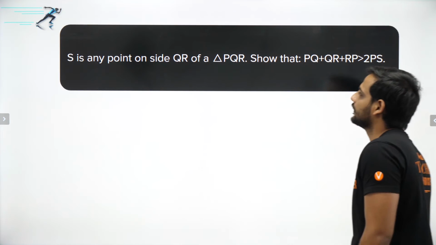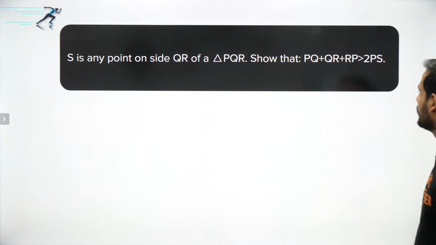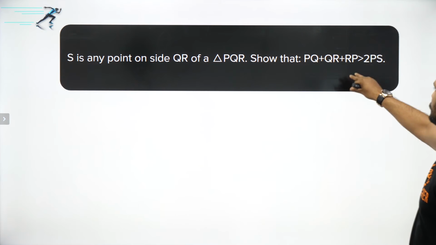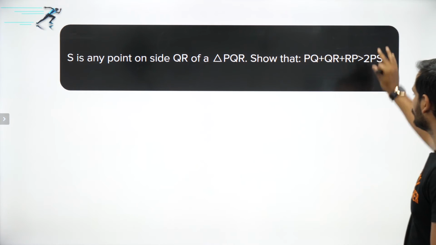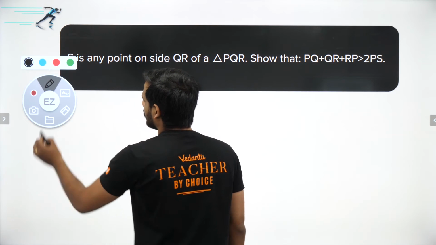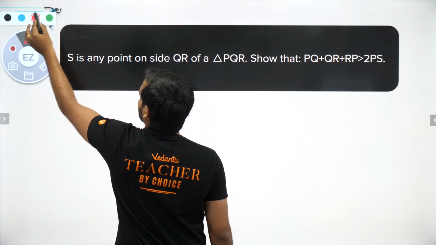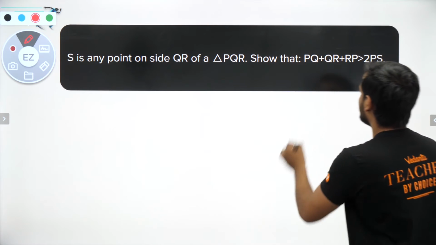The next question is this: S is any point on side QR of a triangle PQR. Show that PQ plus QR plus RP is greater than 2 times PS. Let us draw the diagram for this question. So what we have here? We have a triangle PQR.